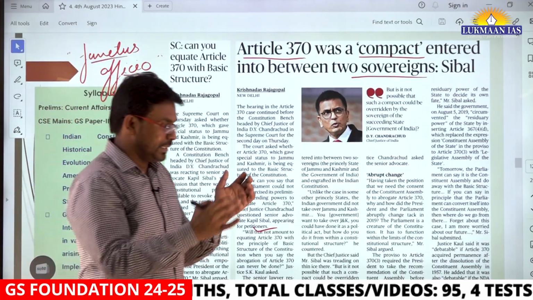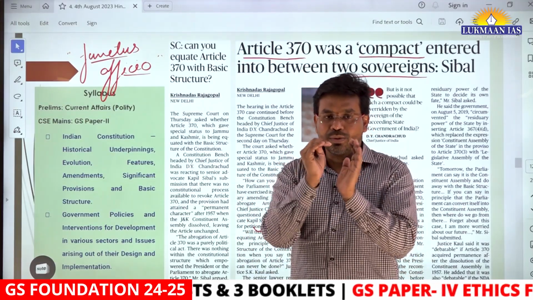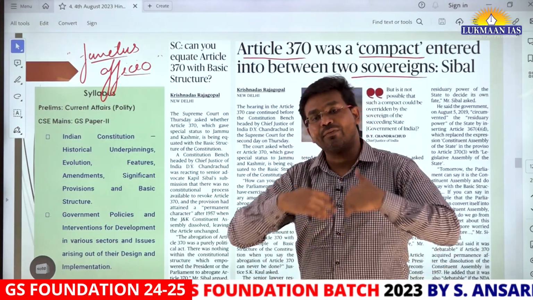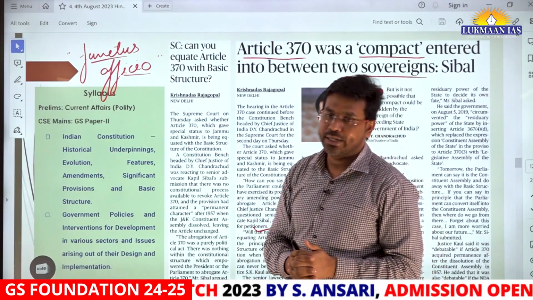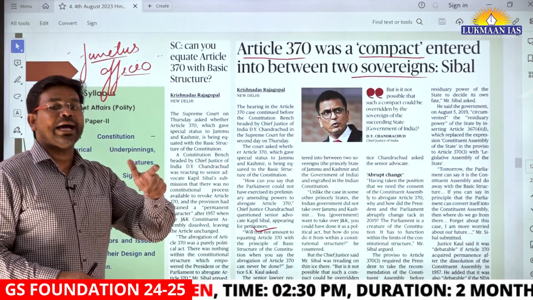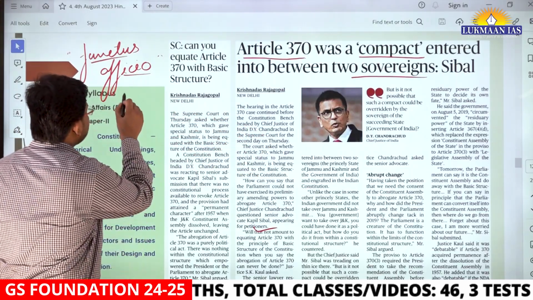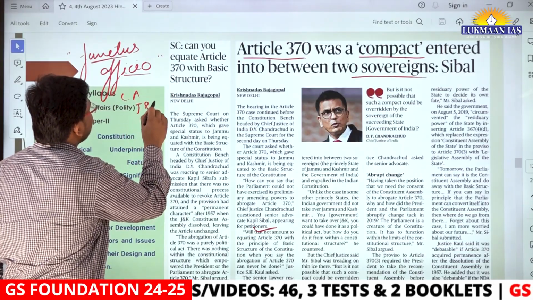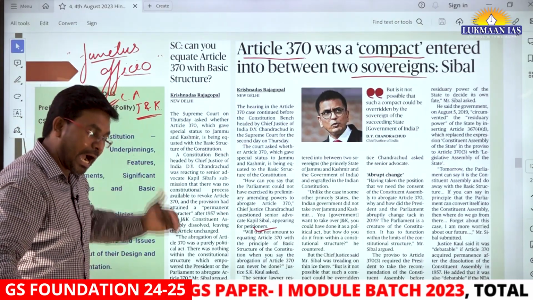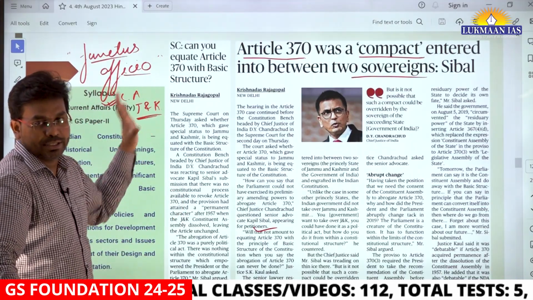Functus officio means that, let's say there is an arbitrator. Once he takes a decision, that decision will be considered final and binding for himself, and also for others. And even after that, the same arbitrator will not have the authority to relook into this particular thing. I mean, he will not have the authority to revise the decision that was taken. So the Chief Justice of India has said that the Constituent Assembly of Jammu and Kashmir was an authoritative body when it took the decision, and after it ceased to exist, they do not have the authority to relook into this particular thing.